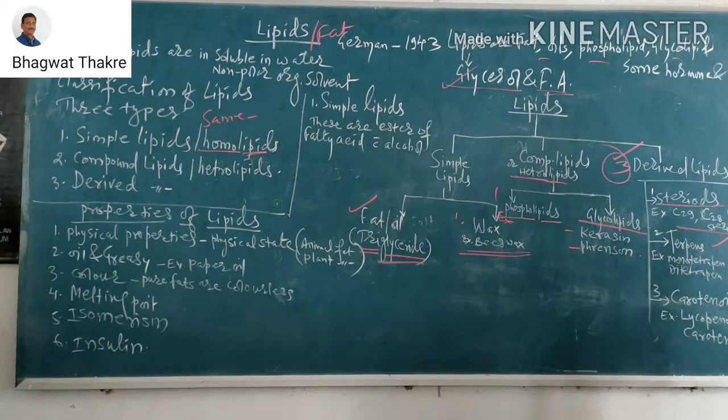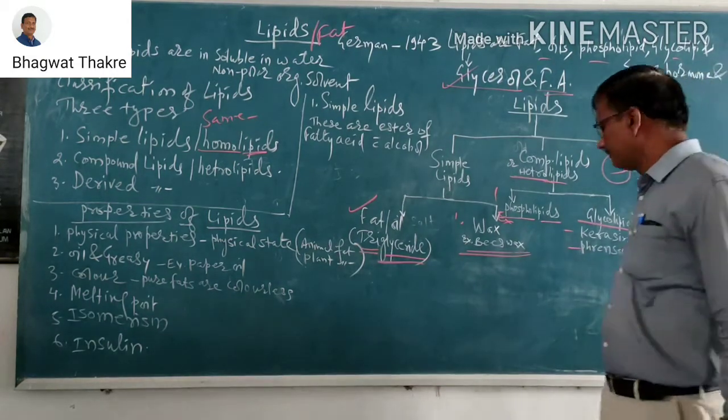terpene, monoterpene and diterpene. What is meant by the first example mono and the second example di?